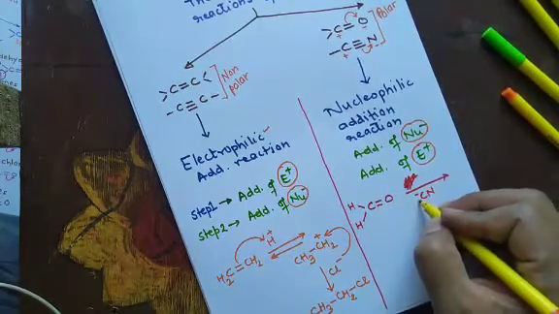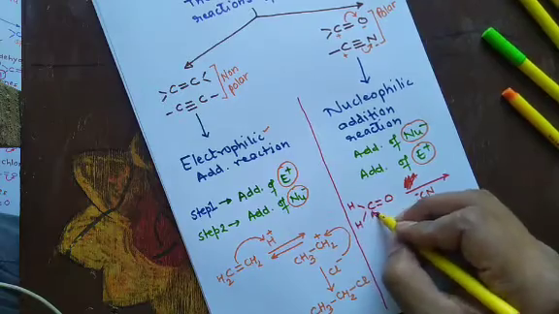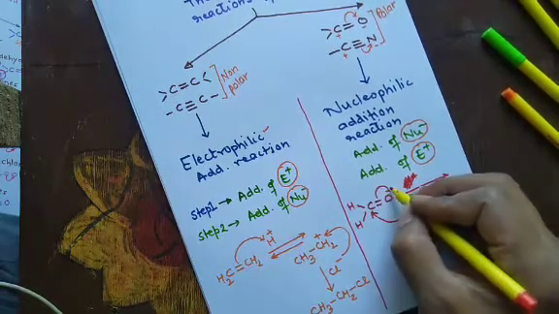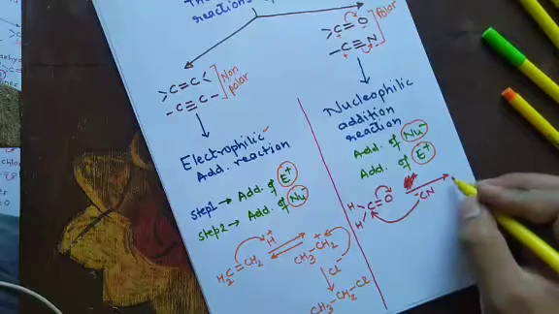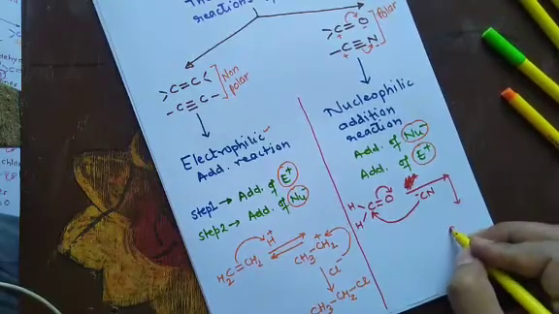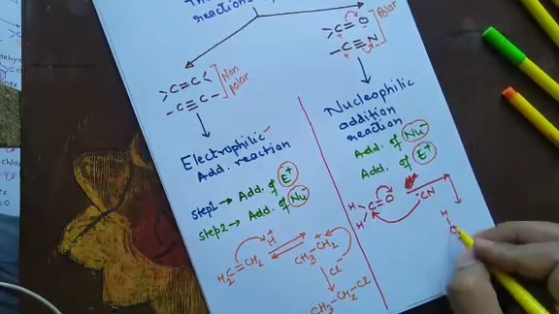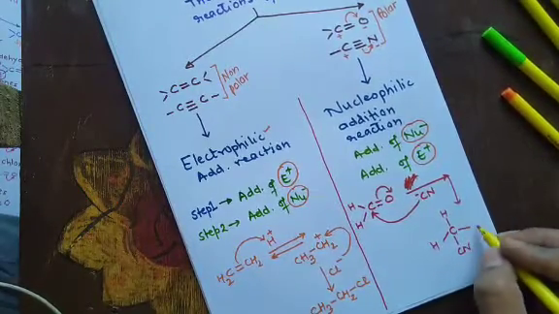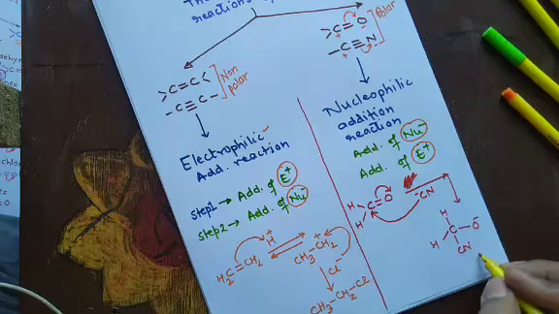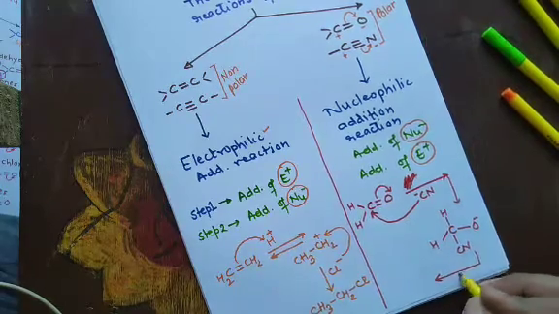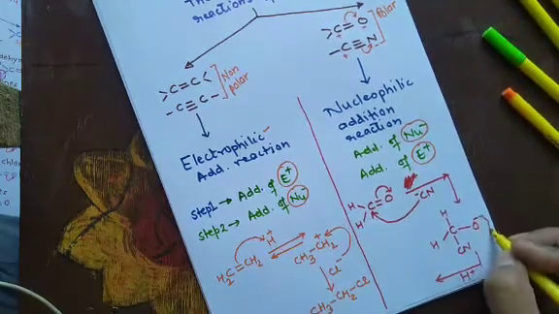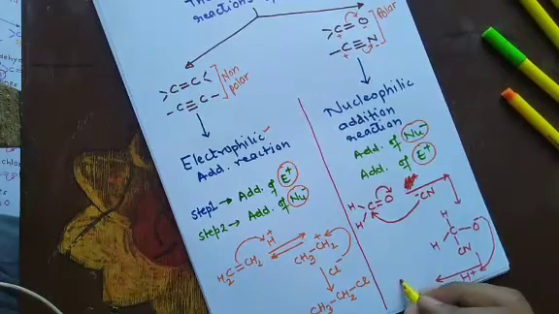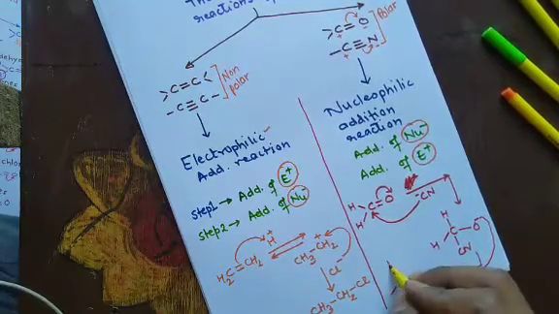CN minus attacks the carbonyl carbon and the pi bond goes over oxygen, forming O minus. Now, after this, H plus will attack, forming this compound, the addition product.